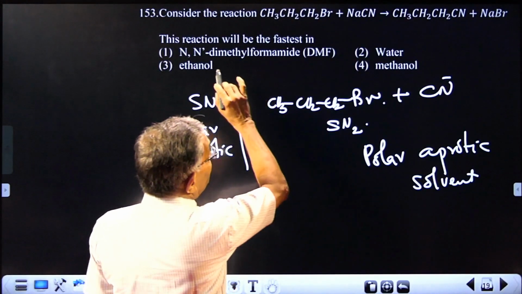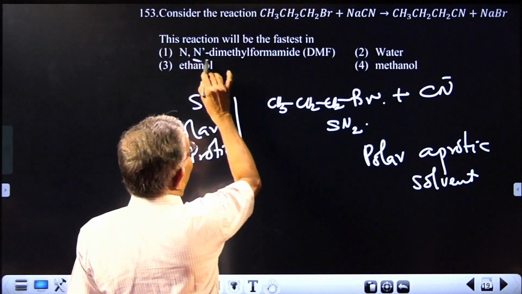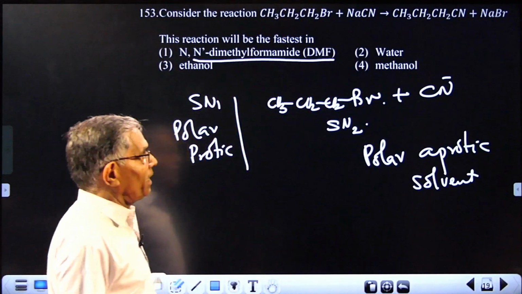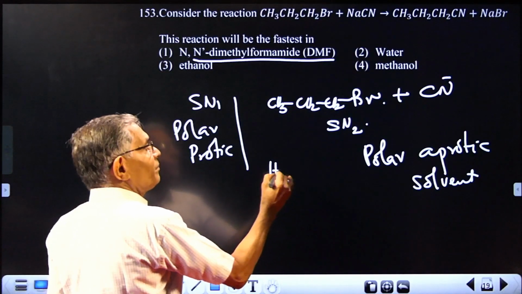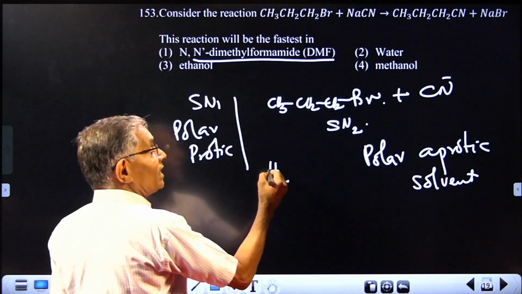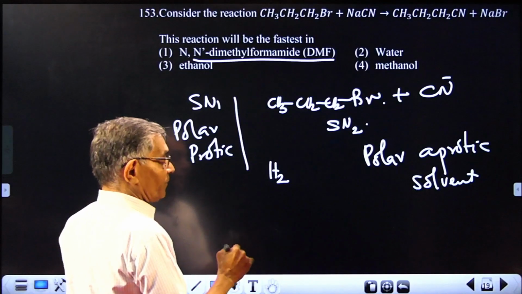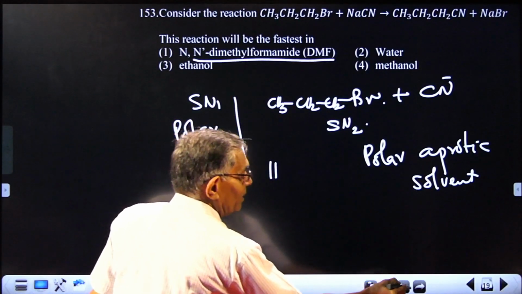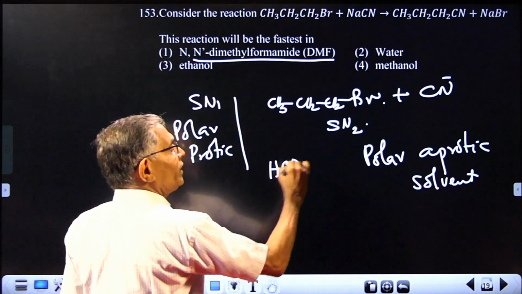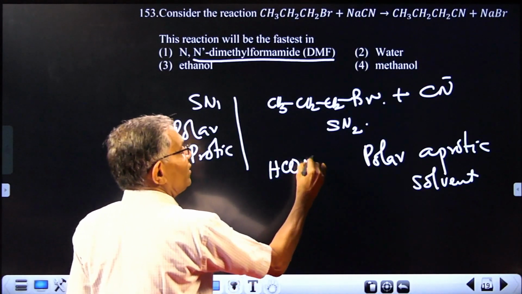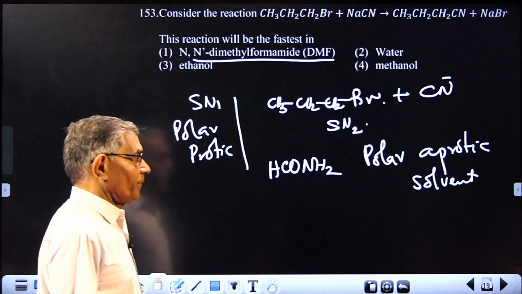And what is the aprotic solvent given there? N,N-dimethylformamide, DMF. Formamide is actually the amide of formic acid. So how will you write it? Formic acid amide. HCOOH is formic acid, amide is HCONH2.